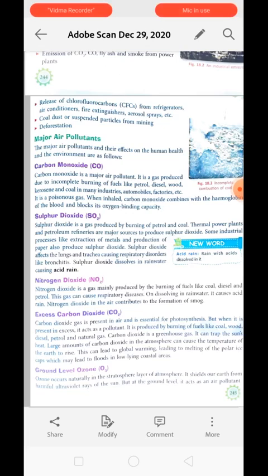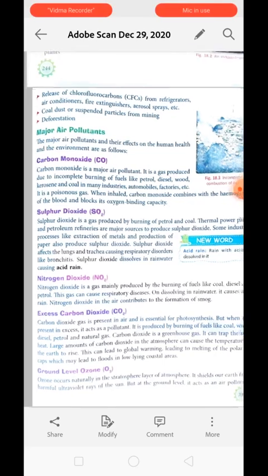It is a poisonous gas. Why? Because it combines with hemoglobin instead of oxygen. Carbon monoxide has the capacity to combine with hemoglobin, which causes a poisonous effect. Because of the lack of oxygen in our body, we can die.